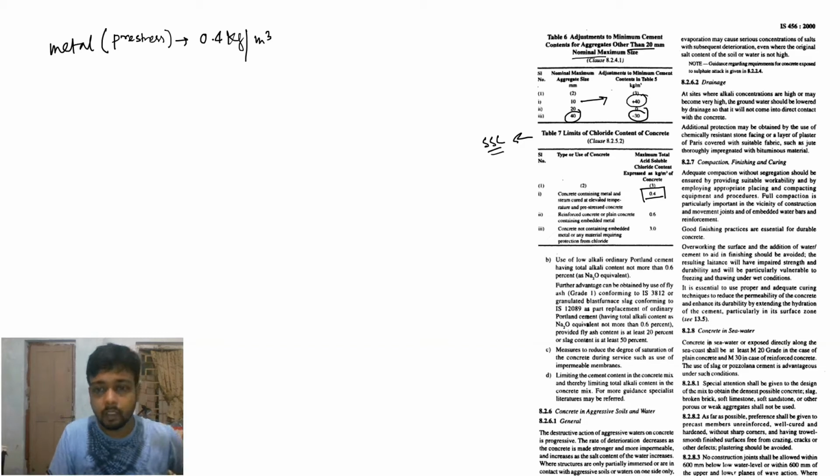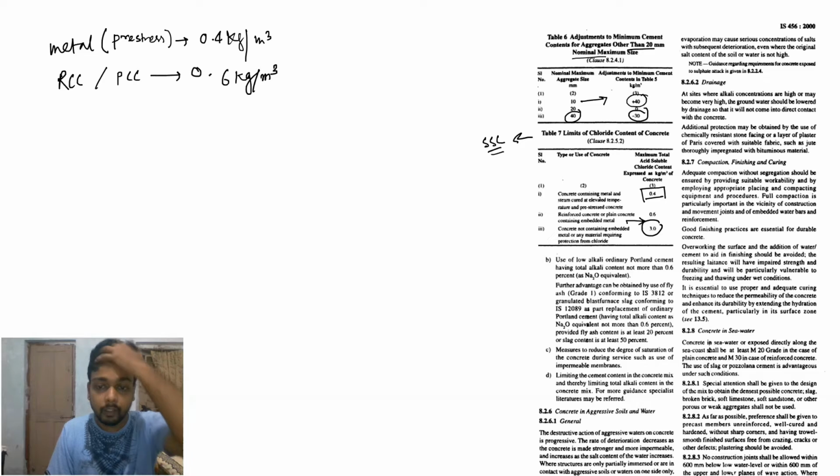Okay. Reinforced concrete or plain concrete is 0.6. That means RCC or PCC is 0.6 kg per meter cube. And for concrete not containing any kind of metal, or material requiring protection from chloride, it is 3. It is not 0.3, it is only 3. Okay. Further advantage can be taken of fly ash.